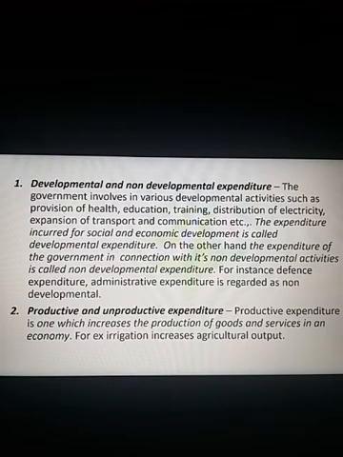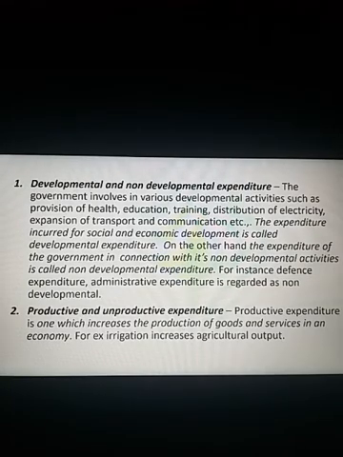Example, irrigation increases agricultural output. Supposing the government undertakes construction of a canal in order to promote irrigation facilities, then the provision of irrigation, no doubt, promotes agricultural output. Thereby, it increases the goods and services.